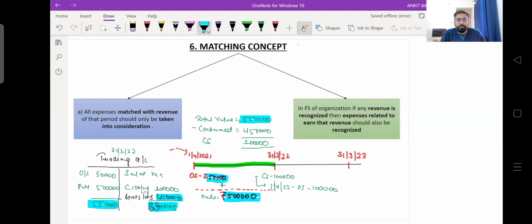Why? Because we are showing closing stock of rupees 1 lakh, right? It means we are holding closing stock of rupees 1 lakh. Directly, you know what we are doing? We have consumed stock of how much? We have consumed stock of 4,50,000. So what the matching concept says is, we have to record only those expenses which are incurred during the year for earning